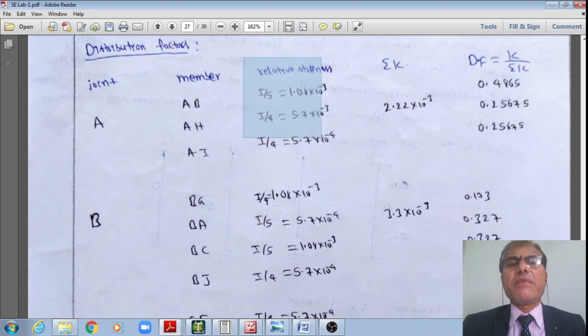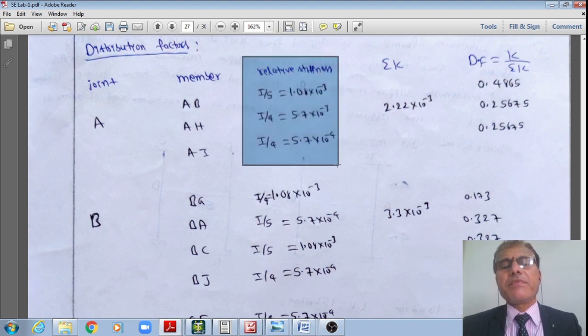AB is the first beam, which is 5 meter length, therefore I divide by 5. What is the moment of inertia of this beam? We already calculated it. Therefore, you divide the moment of inertia of the beam, IB, divided by 5, and I'll get the numeric value: the stiffness is equal to 1.08 × 10 to the power minus 3.